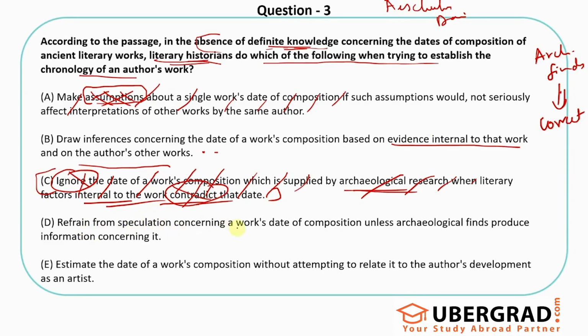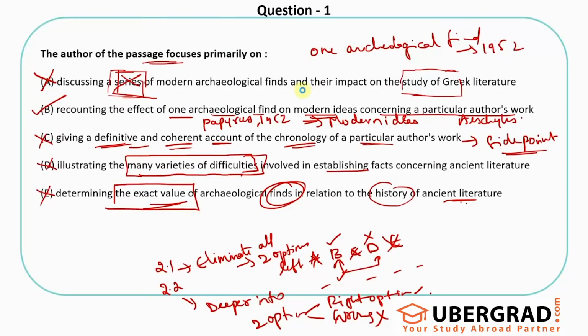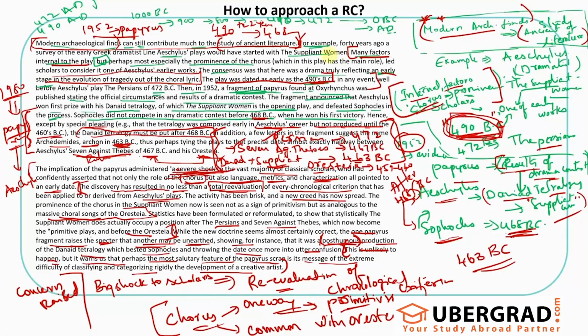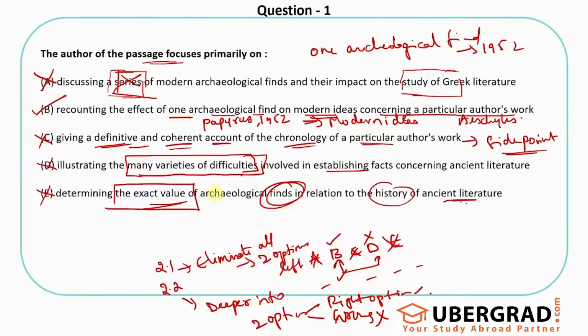Refrain from speculation concerning a work's date of composition unless archaeological finds produce information concerning it. Again, this is also wrong. What is this option saying? It's saying that the historians would avoid declaring, would stop speculating or guessing the date of composition unless they find some archaeological support, like the papyrus in 1952. But this is also wrong. They are speculating. The thing is, they are speculating based on the internal evidence. They are trying to do their best in guessing it. But if they find any archaeological evidence, they are ready to correct it as well. That's what the entire passage is talking about.